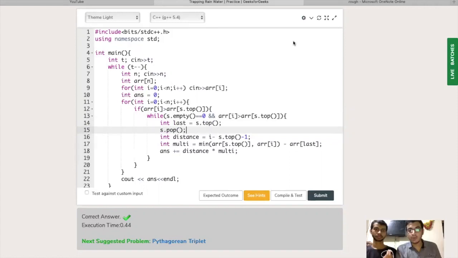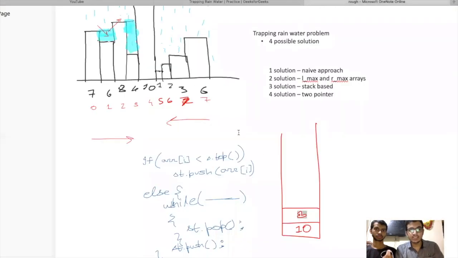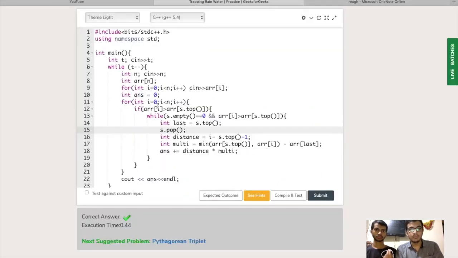Let's now talk about distance. What does this variable have to do? We were seeing this example. In this, we have popped 1 out of the stack, and 2 is our current index, that is i here.